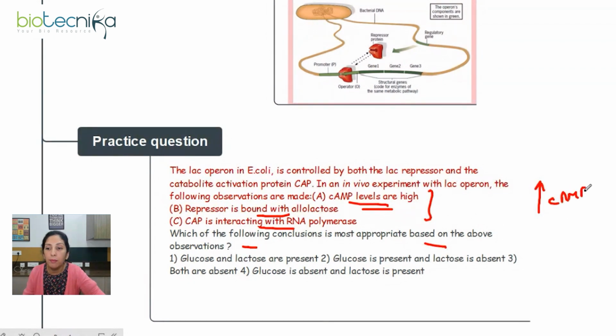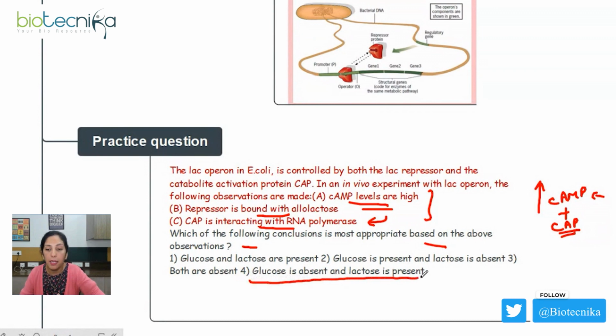Only in that condition may we have enough cAMP available, which will bind to the CAP protein, turning it active, and CAP will bind to the CAP binding site and support the RNA polymerase for transcription. So looking at all these 3 observations, we can easily make out that they are favorable for transcription to happen from the Lac genes. So what should be our right option here? Glucose is absent and lactose is present. That is option 4. I hope that was an easy one.